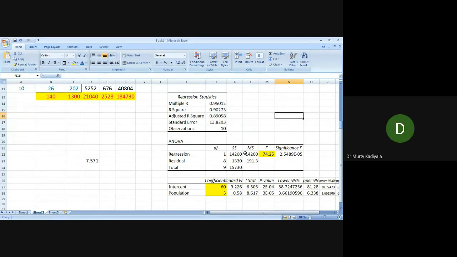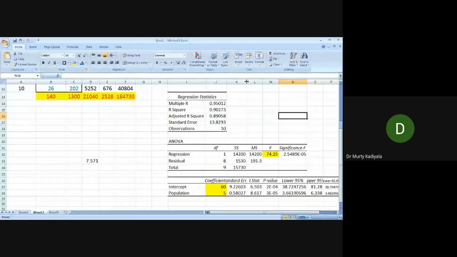Okay. Then you can individually test the hypothesis for the parameters.